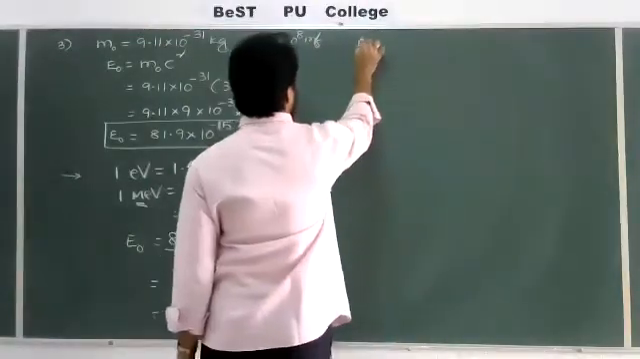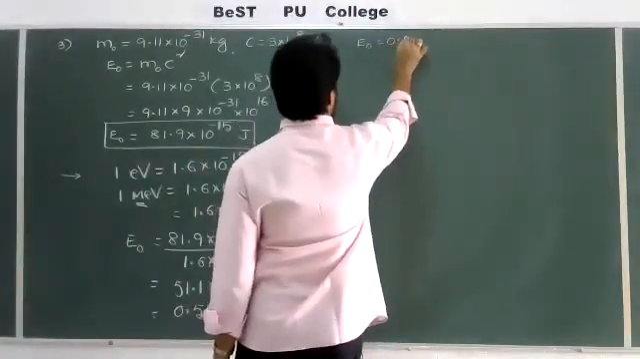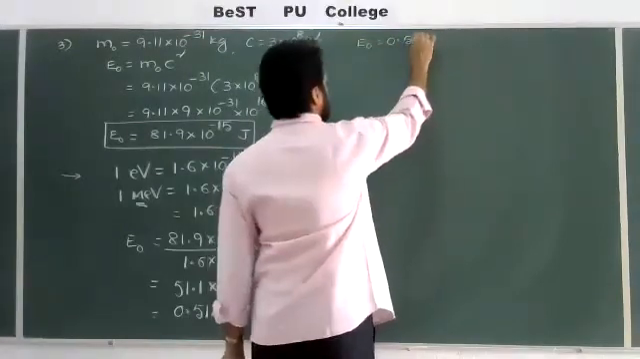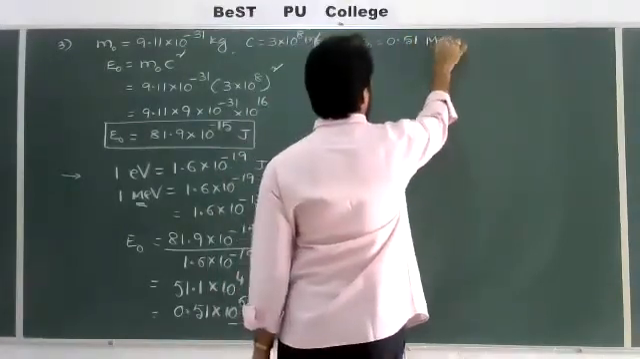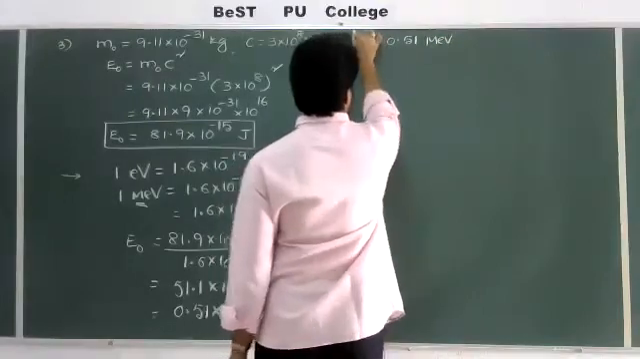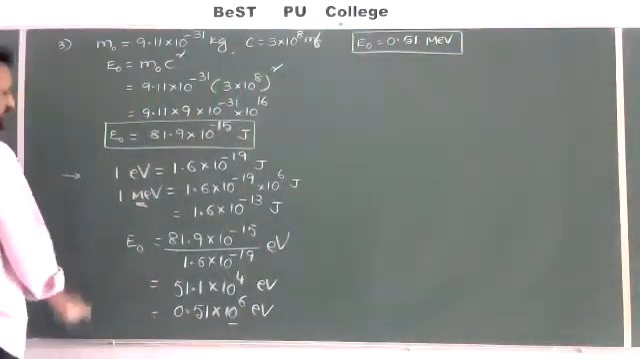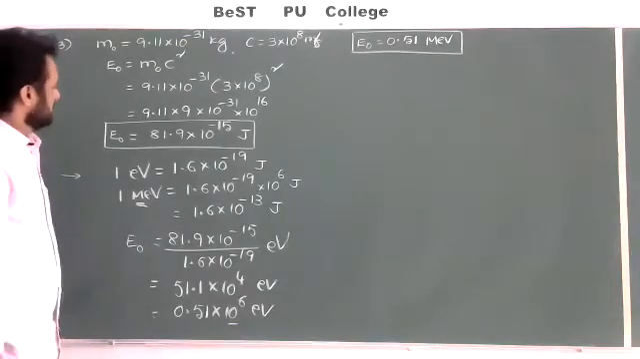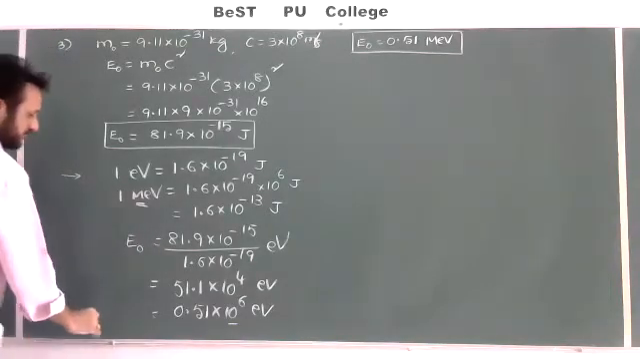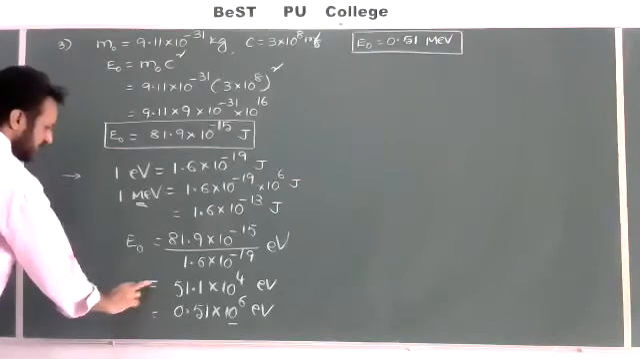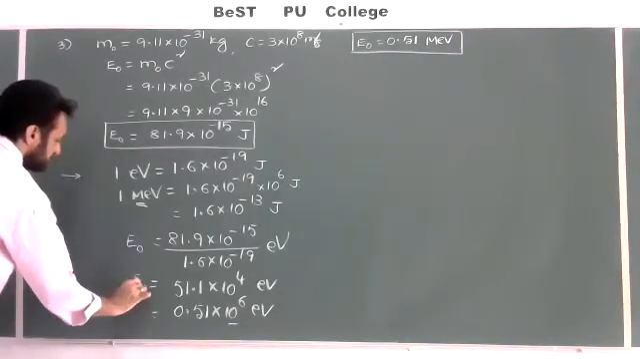Therefore, the rest mass energy of the electron is equal to 0.51 MeV, million or mega electron volt. But this will be in electron volt, E naught.